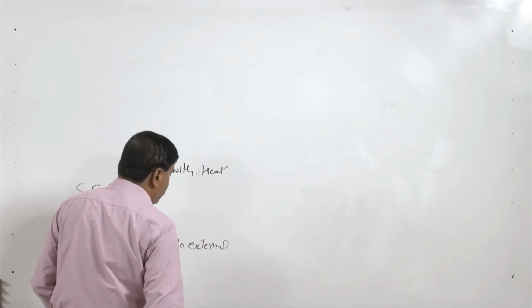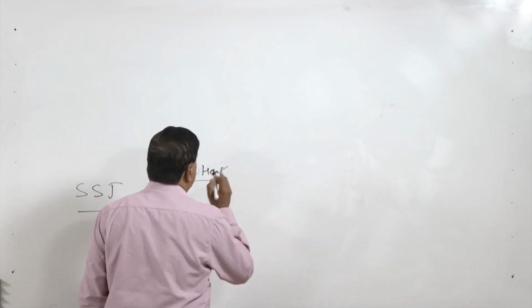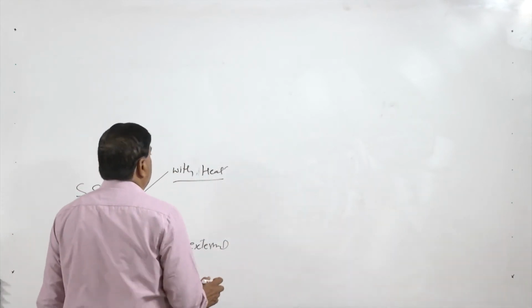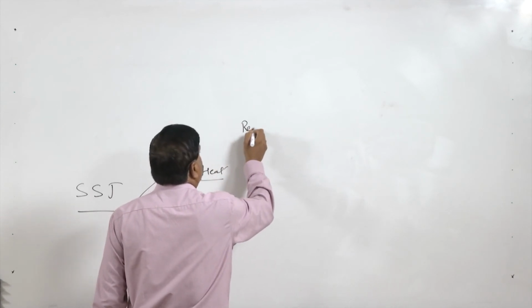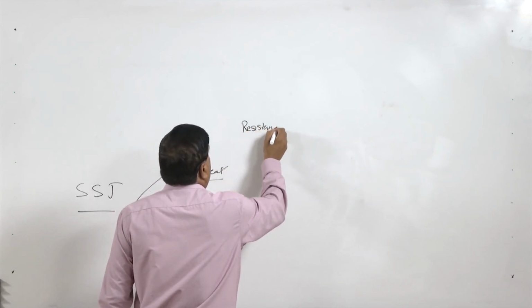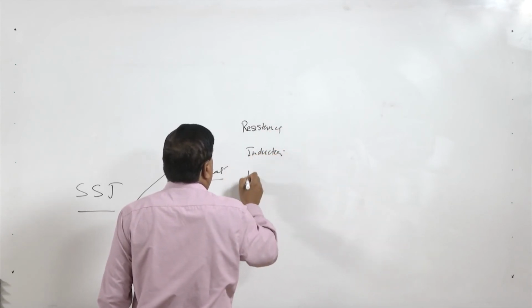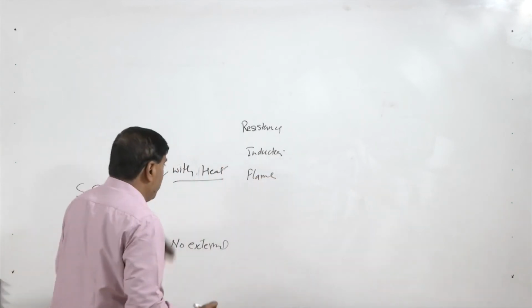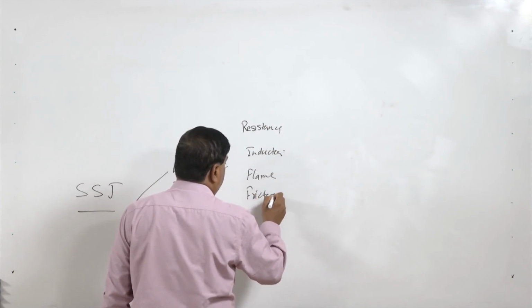With heat means heat is applied using external sources, which may be in the form of resistance heating, induction heating, flame heating, or it may be that intentionally we apply friction.